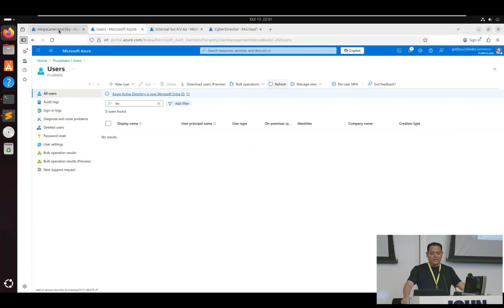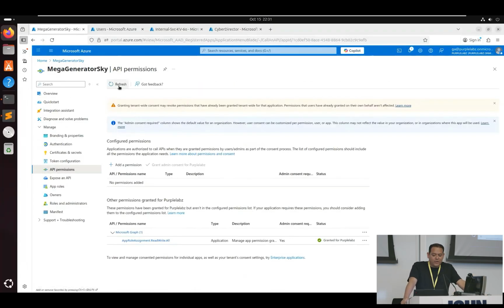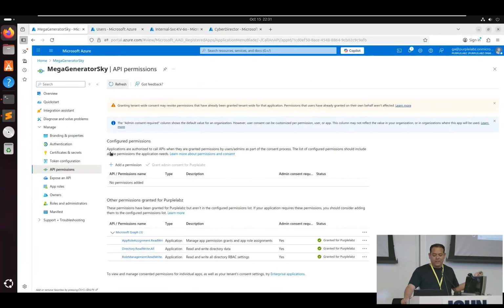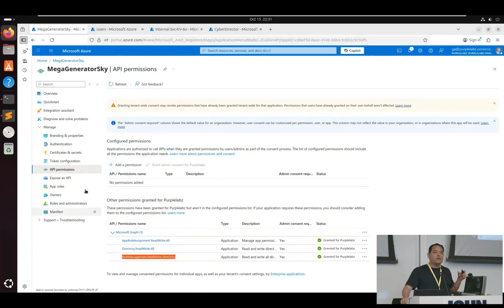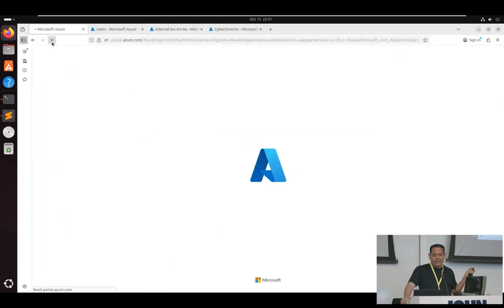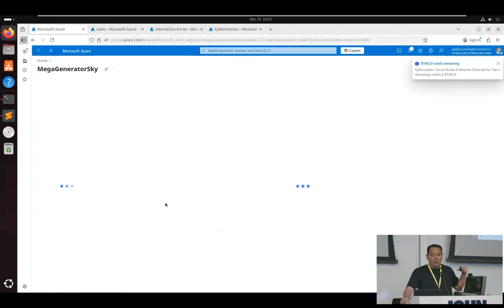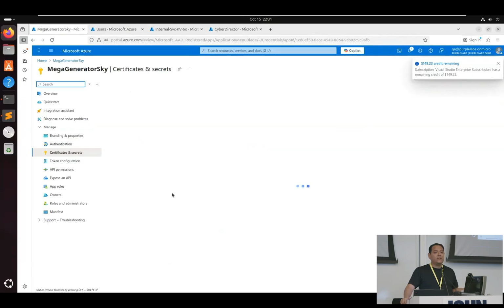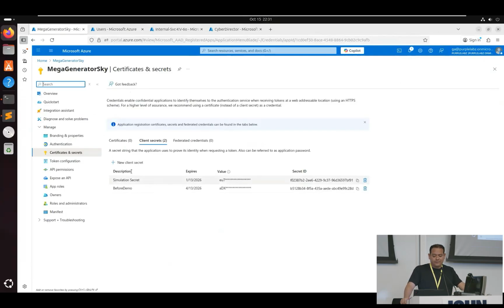If we go back to our app registration, we now see that instead of one, it has 3 roles, which were part of the attack path, where it abused this permission to grant itself other roles. And if we refresh the certificates and secrets, we see that there's a new one that wasn't there before, because as part of the attack path, we added a new one using the API programmatically.